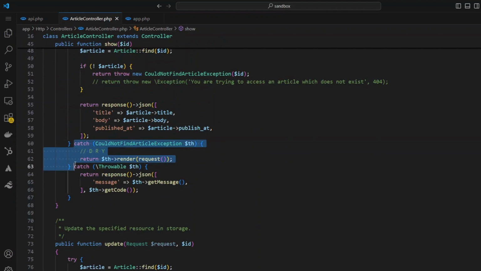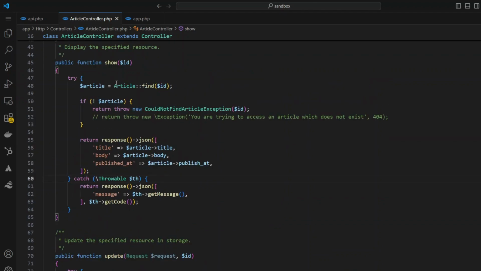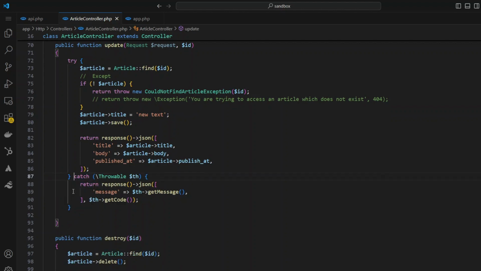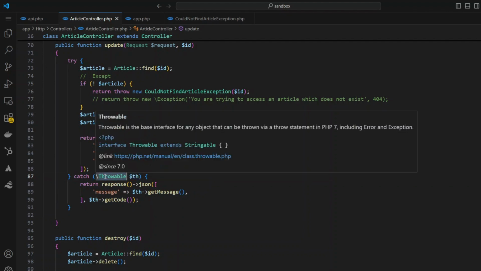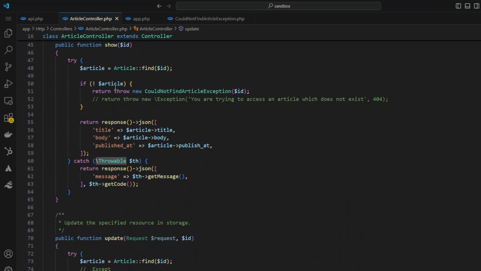and now I can remove this line of code. I'm going to hit save. This is for show. I'll do the same thing for this method. I'll remove this, and I'll save. Now, you'll notice that I'm still repeating code. I'm saying Throwable $th. Throwable means any error that shows up that has not been caught, it will catch it. And I'm doing the same thing with this particular method.